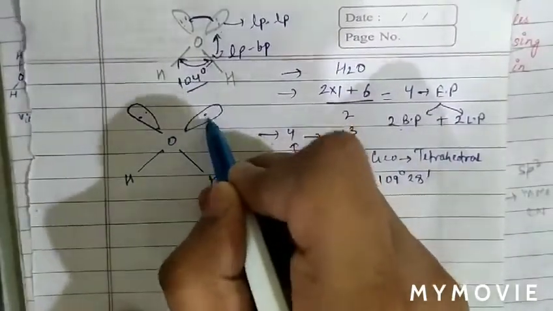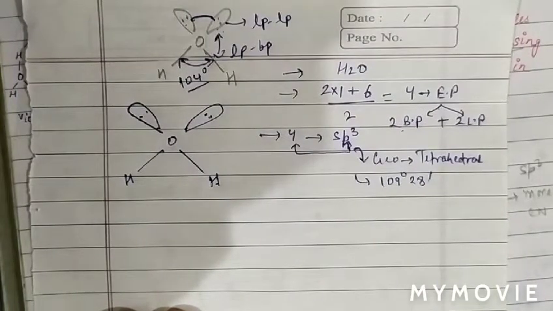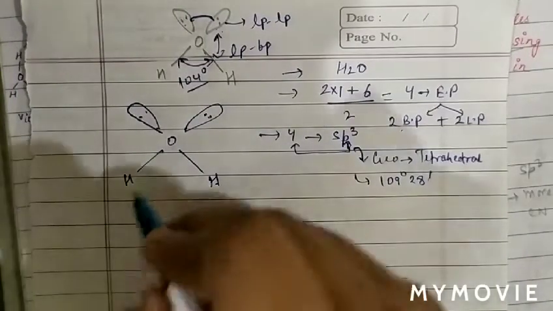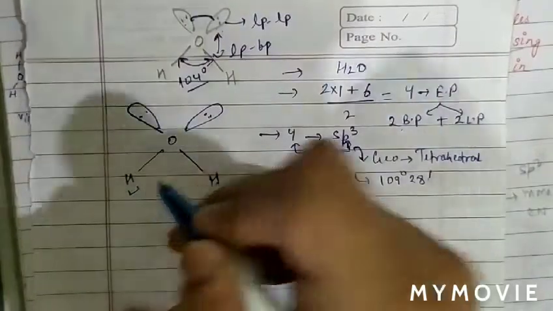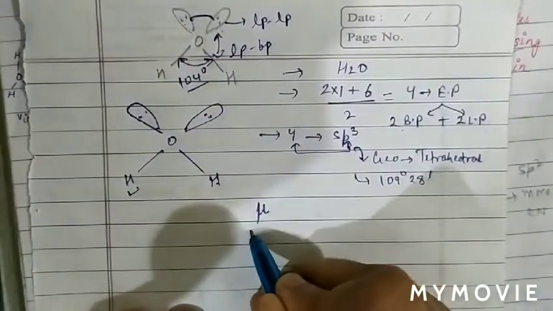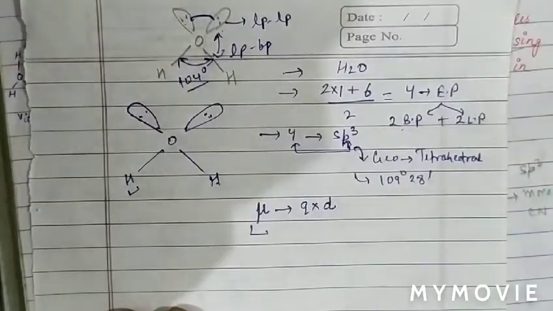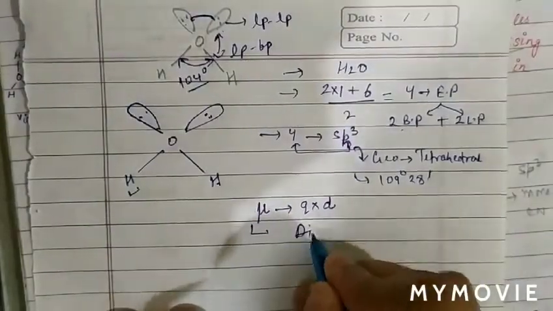Now we will discuss the dipole moment of water. Hydrogen is less electronegative. Dipole moment is denoted by mu equal to charge into distance; it has magnitude and direction.